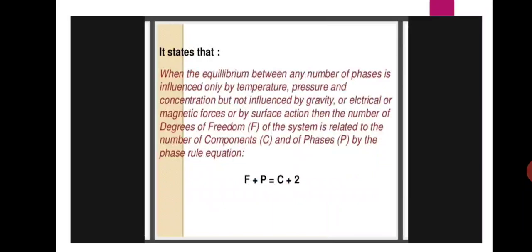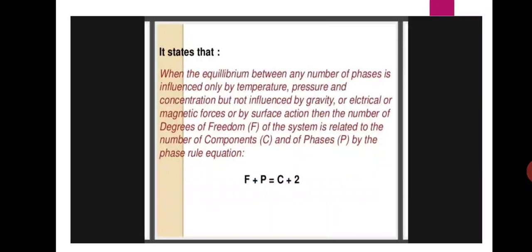Okay, what is the definition of phase rule? When the equilibrium between any number of phases is influenced only by temperature, pressure and concentration. Here simply we can say that the chemical reaction equilibrium is influenced only by temperature, pressure and concentration, but not influenced by gravity, electrical or magnetic forces and surface action.